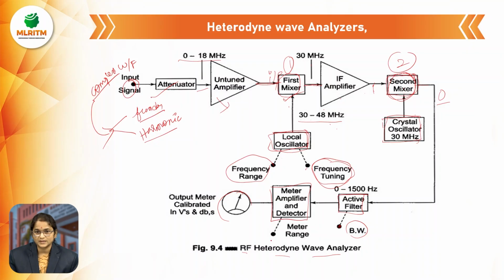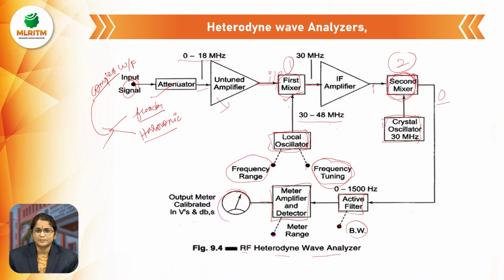Here we also have the meter range. With the help of the meter range we detect the signal, and it is given to the output meter. At the output meter we can take two types of readings, either in the voltage range or in the decibel range, using the DC voltmeter. We take the output as the DC voltage range or the decibel range. This is about the heterodyne wave analyzer.